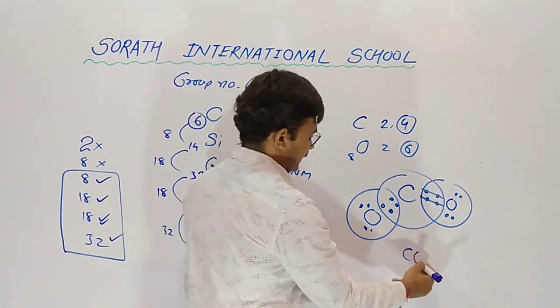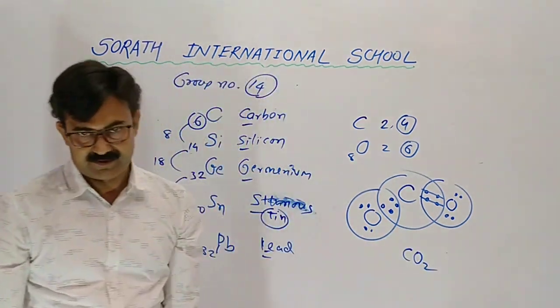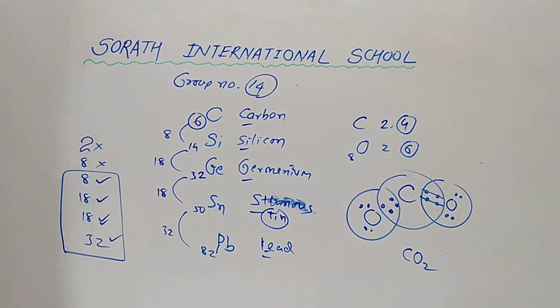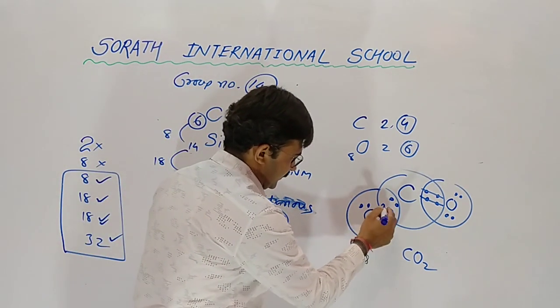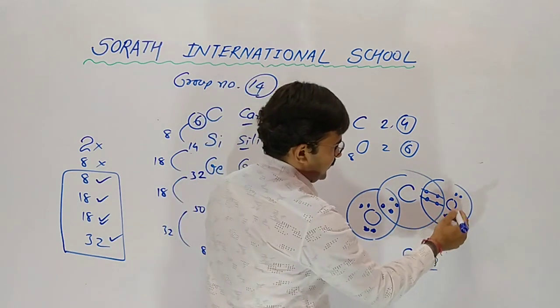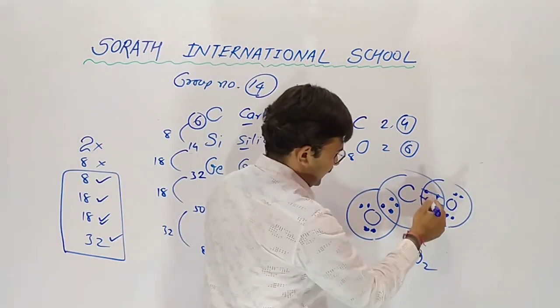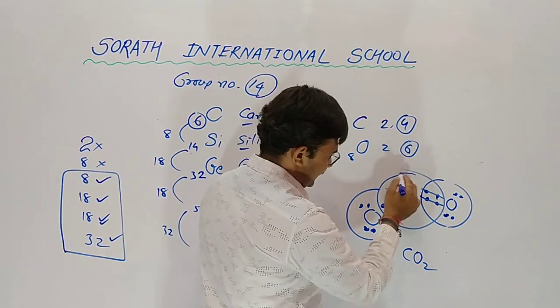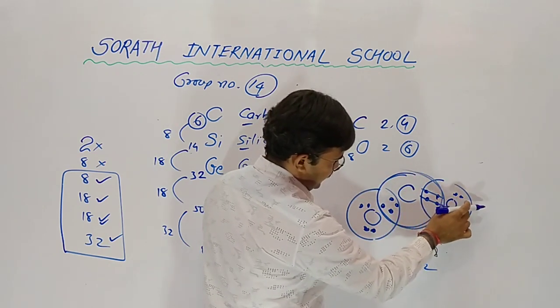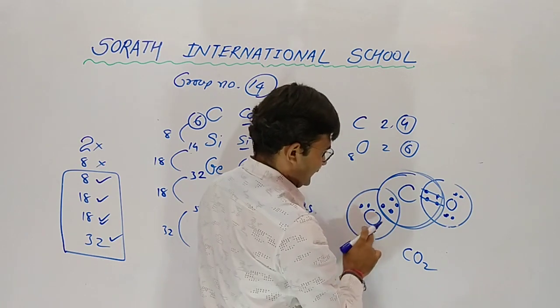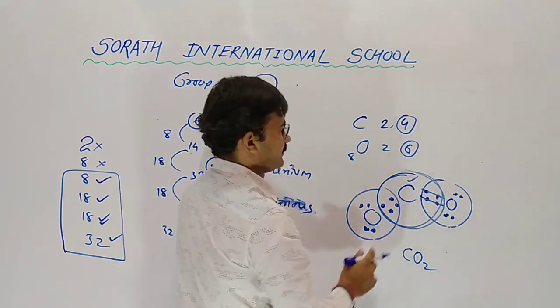So it gives carbon dioxide, CO2. This has 6 electrons, 1 2 3 4 5 6. This also 1 2 3 4 5 6. This carbon has 4. The shared ones are counted for both. This is 8: 4 and 4 is 8, of carbon.